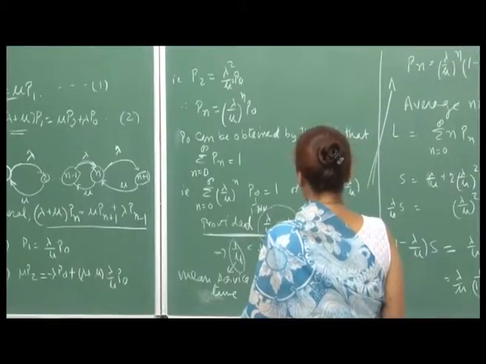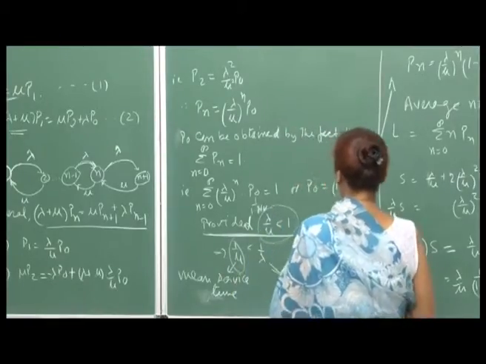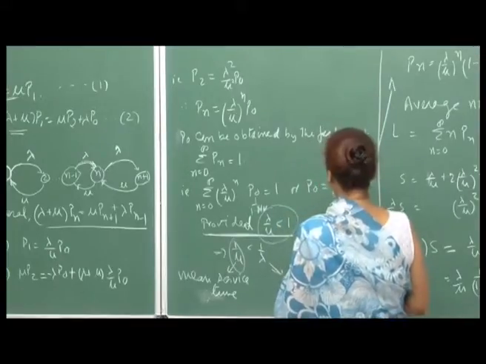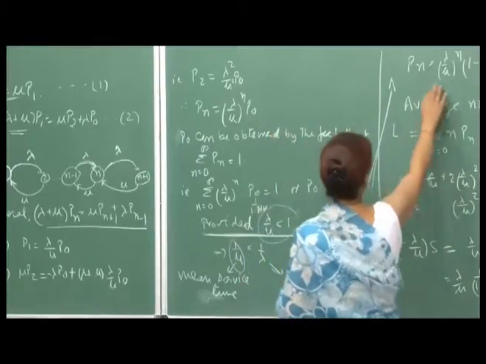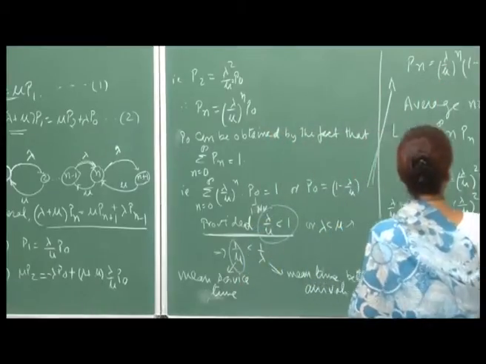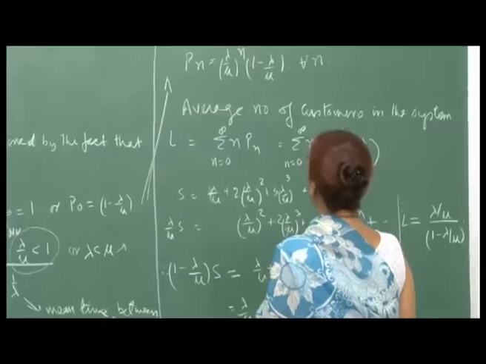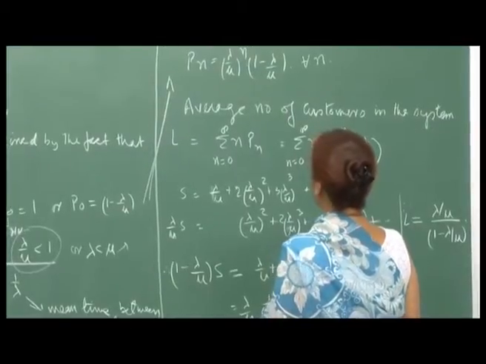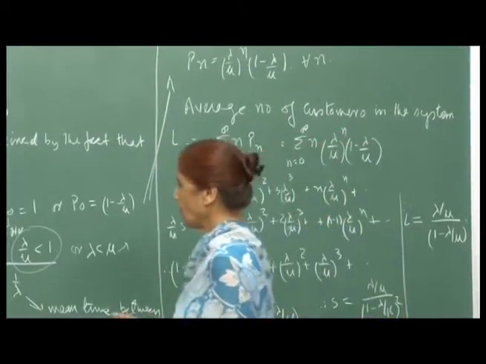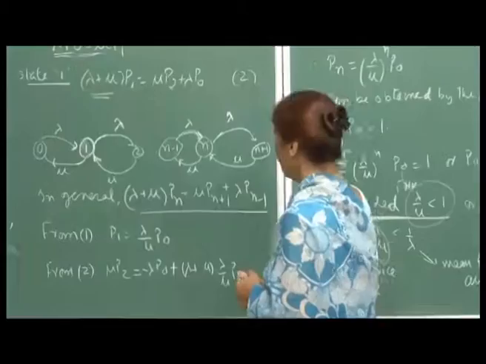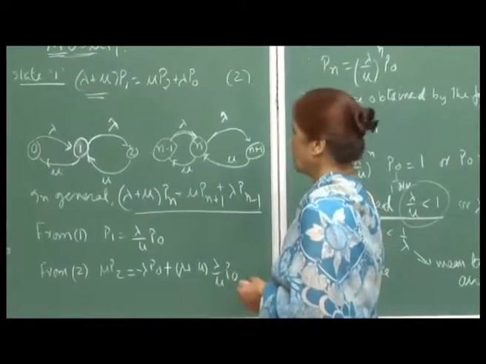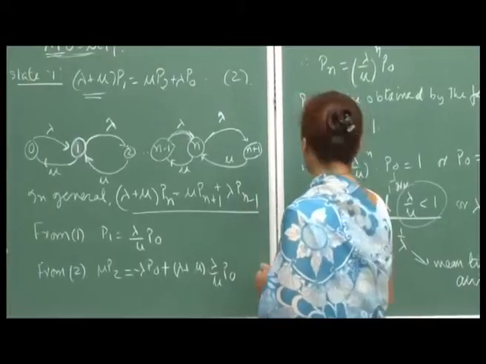So, this makes sense. Once you get your P naught as 1 minus lambda by mu, from here you get that your P n is lambda by mu raised to n into 1 minus lambda by mu for all n. So, in a nice way we have been able to compute the probabilities for the different states of the system under these assumptions.